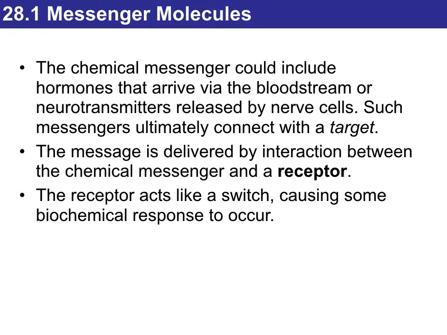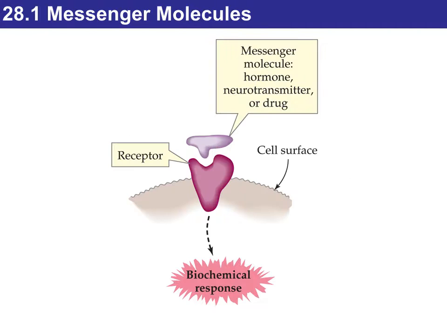That can include hormones, and the hormones we're going to see travel through the bloodstream, or neurotransmitters, neuro for neurons, so those are going to be released by nerve cells. All of those ultimately connect with a target, and that is the interaction between that chemical messenger and a specific receptor. That receptor is pretty much like a switch and is going to help make some biochemical response take place. This is just a very general diagram.